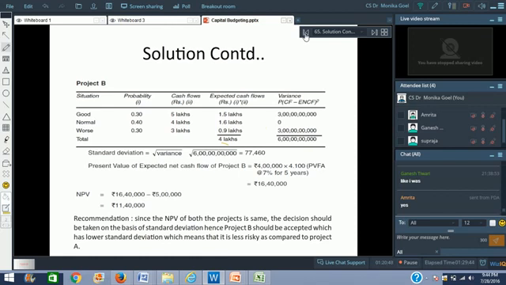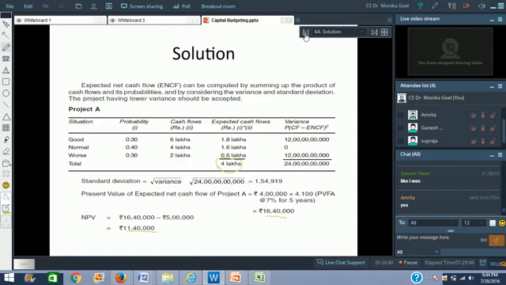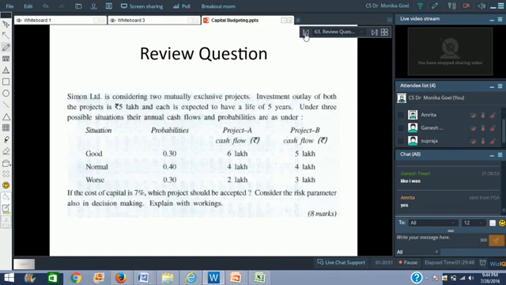Now the question comes that when the net present value is same, which particular project should I actually choose? Because they are mutually exclusive, so I cannot choose both of them. It says consider the risk parameter also in decision making. So let us now look at the risk, and the best measure of risk is standard deviation.